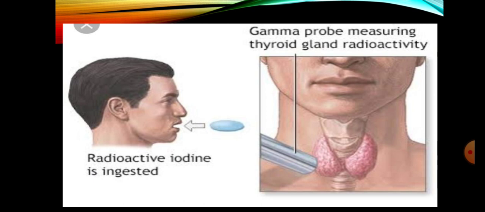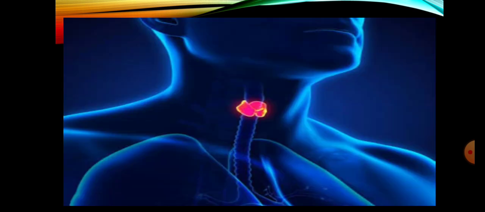So this iodine 131 produces alpha, beta and gamma radiations, and we know that gamma radiations are highly penetrating as compared to alpha and beta. So we use the probe, and in this probe gamma radiations are detected. And if we have any problem in the neck region, these radiations detect these problems. Then you can see on your screen that this is the radioactive part, meaning it produces the radiations, and these radiations can detect the defective or obstructed parts in your body.